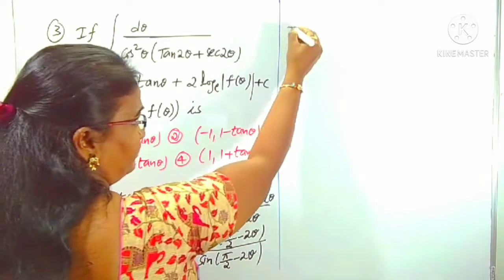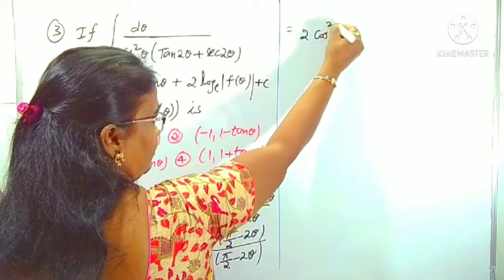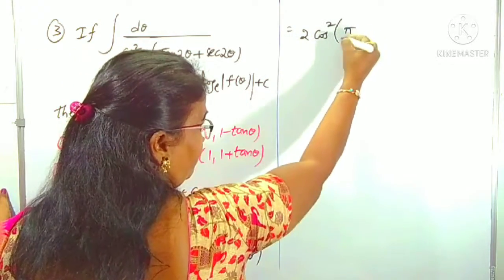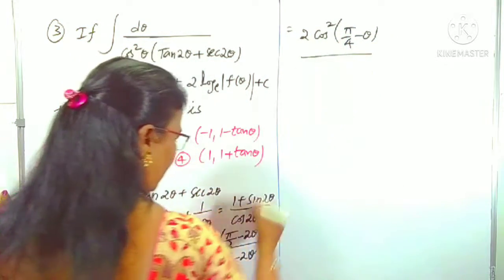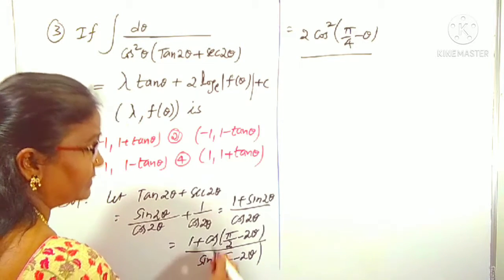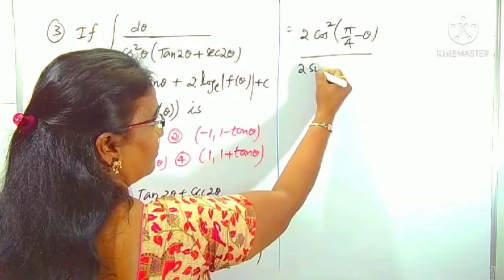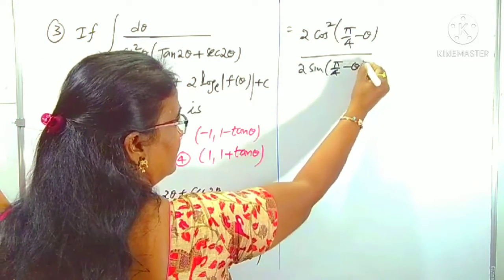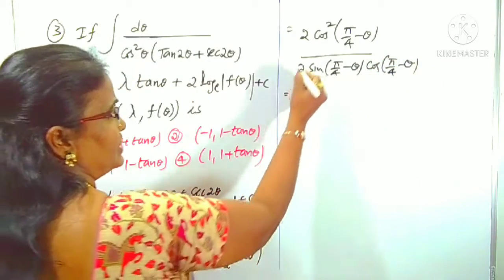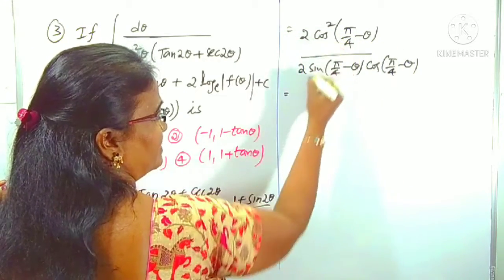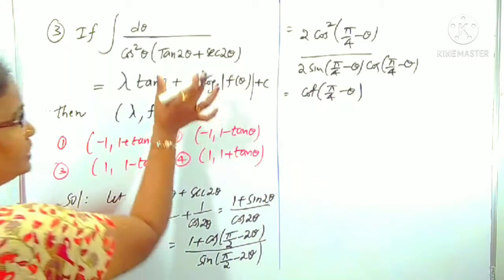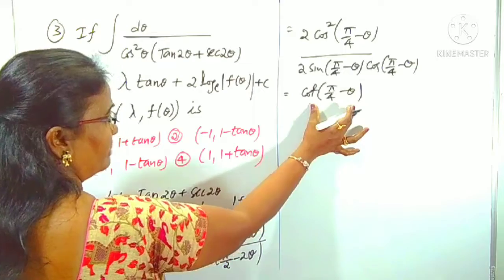1 plus cos we are writing as 2 cos square theta by 2. Theta plus what is there? Pi by 2 minus 2 theta by 2 means what? Pi by 4 minus theta, right? By, in the denominator, sin, just like theta, in place of theta what is there? Pi by 2 minus 2 theta. Means what? 2 sin pi by 4 minus theta into cos pi by 4 minus theta, right? But taking the cancellation, 2 and 1 cos, what is left over? Cos by sin, cot is left over. Cot pi by 4 minus theta. Now this function becomes cot pi by 4 minus theta.